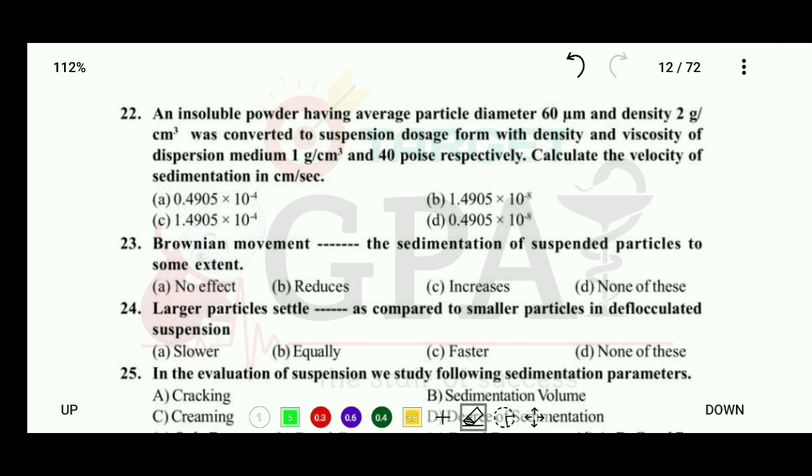Calculate the velocity of sedimentation in centimeter per second. So the correct answer is 0.4905 into 10 to the power minus 4 centimeter per second.